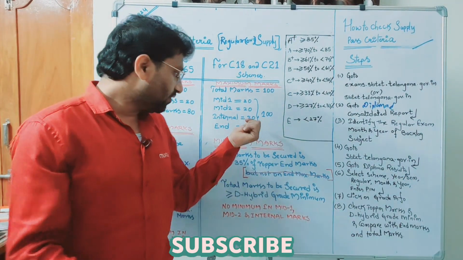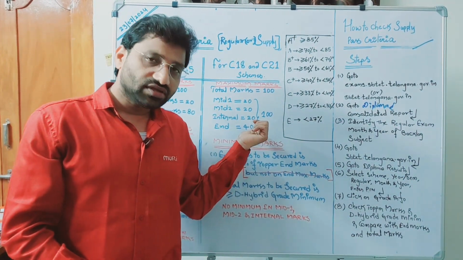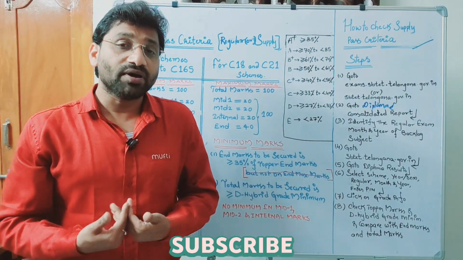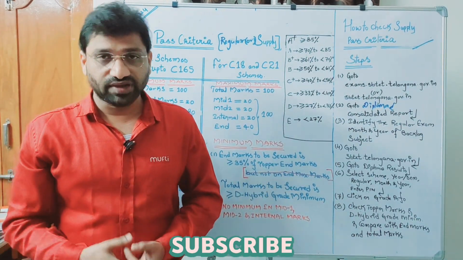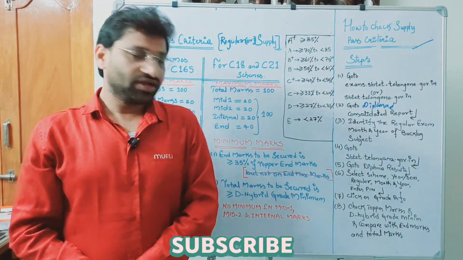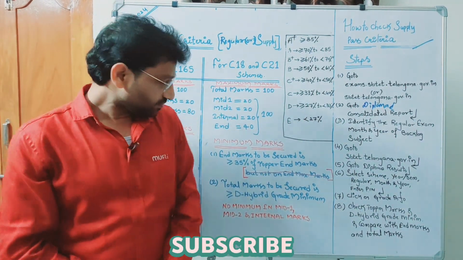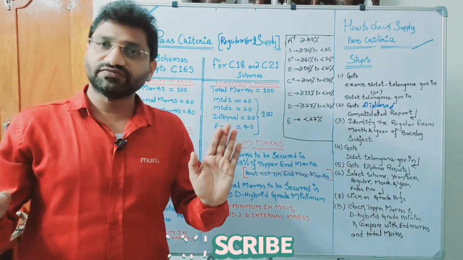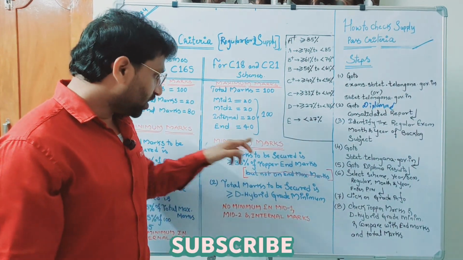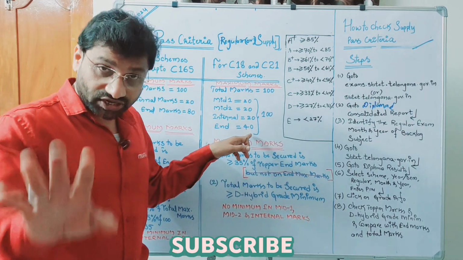It won't change. 40 will not change. But topper getting 40 may not be possible sometimes. So therefore, this is dynamic in nature. It is not constant. So the first condition to be satisfied to declare pass is end marks, end marks meaning for 40 only.